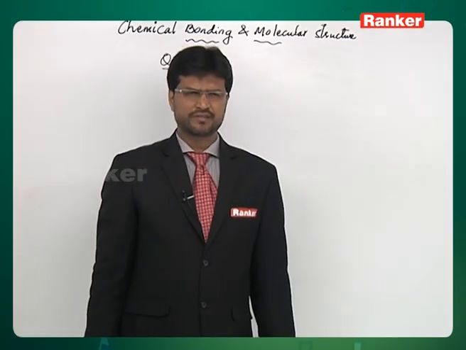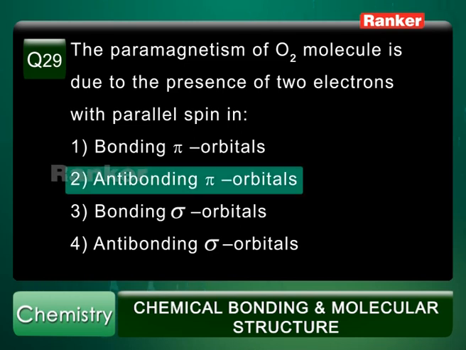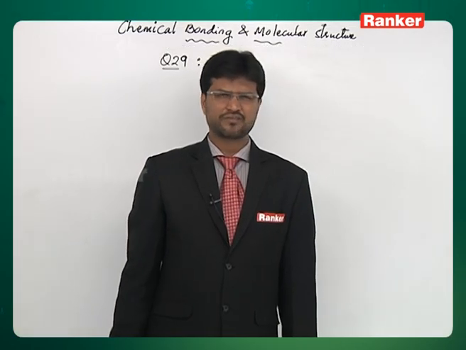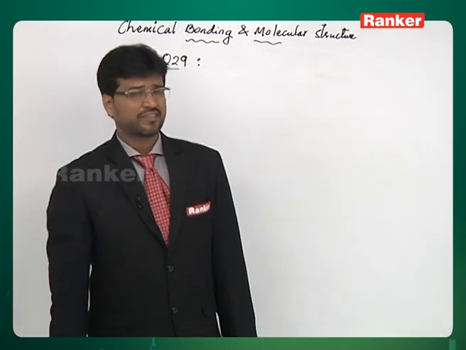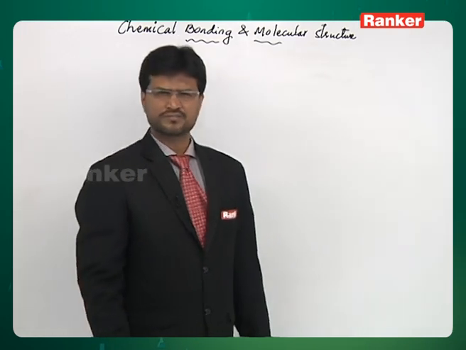Question number 29. The paramagnetism of O2 molecule is due to the presence of 2 electrons with parallel spin in, first option, bonding pi orbitals, second option, anti-bonding pi orbitals, third option, bonding sigma orbitals, and fourth option, anti-bonding sigma orbitals. The correct answer given here is the second option, that is anti-bonding pi orbitals. We need to write the electronic configuration of the oxygen molecule, and we realize that these electrons actually go to pi star orbitals, that is anti-bonding pi orbitals.